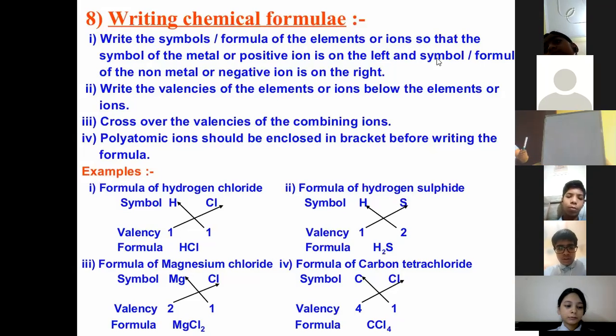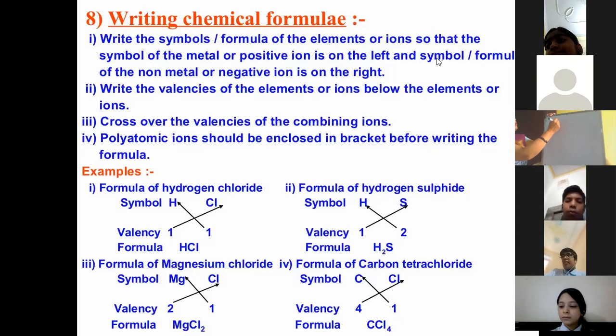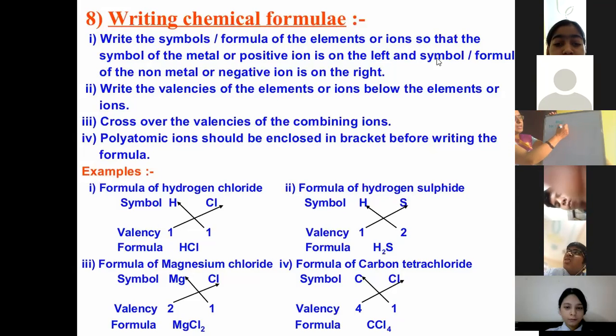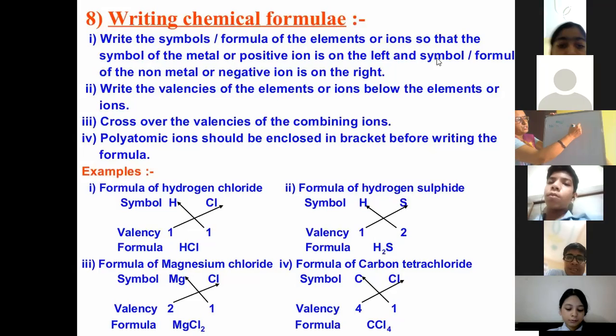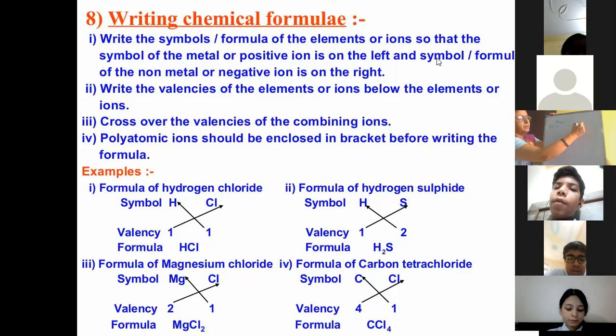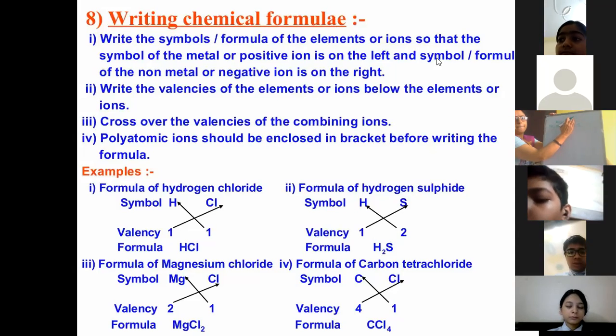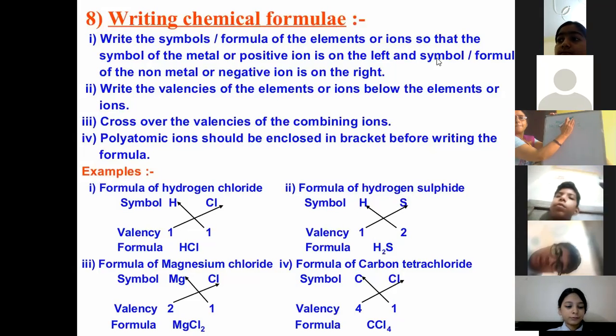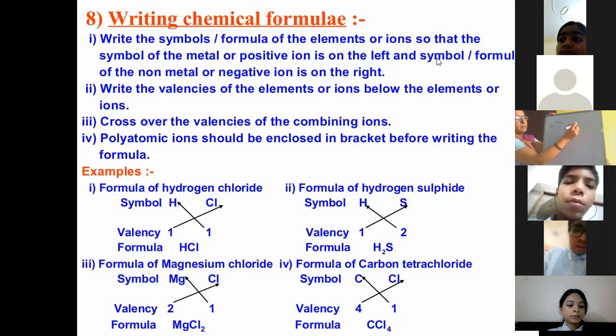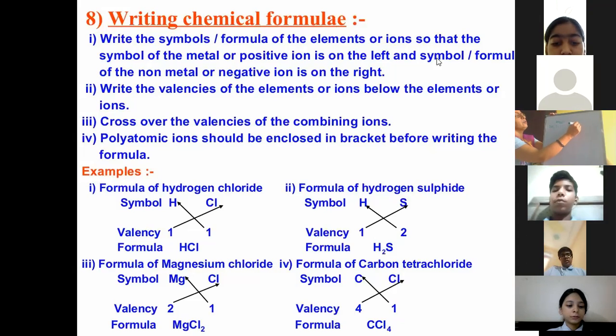Let us see. You know the atomic number of sodium is 11. As per its electronic configuration, it will be 2, 8, 1. So how many electrons does it have in the last shell?